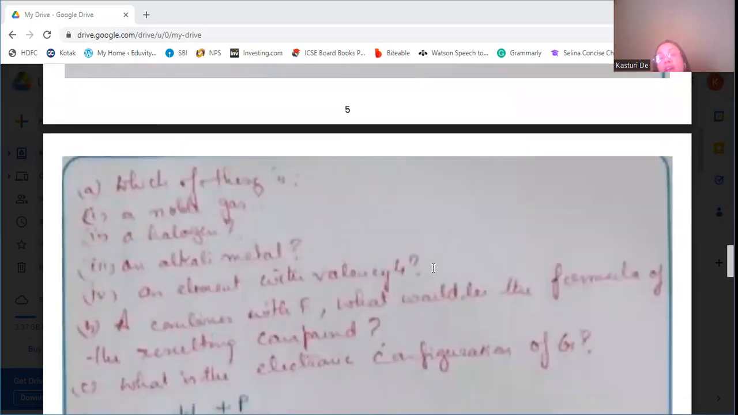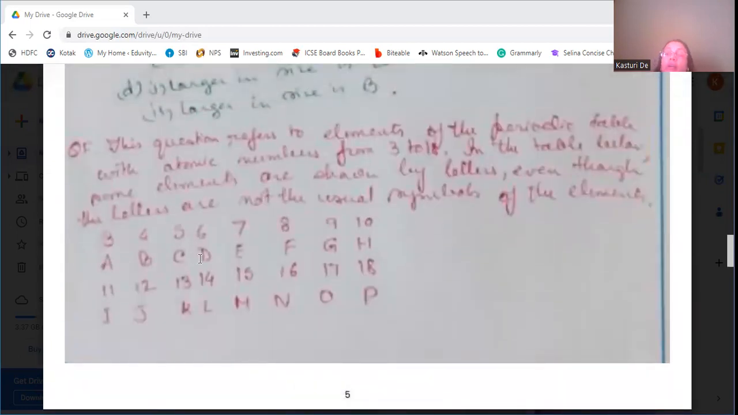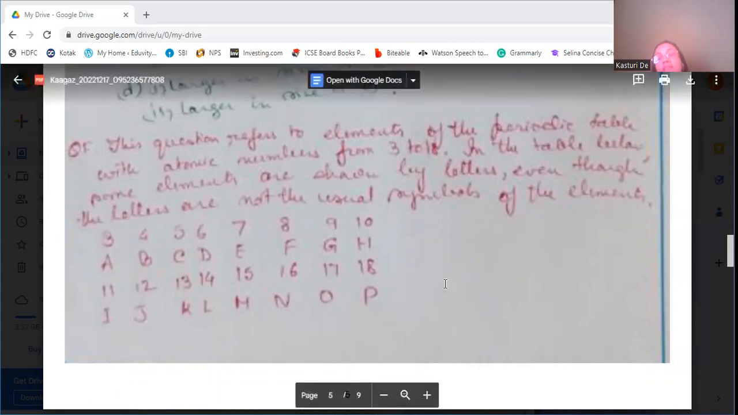Then the element which has valency 4. That means it has 4 electrons in its outermost shell. Let us come to D. D has atomic number 6, that means 2 and 4. The outermost shell has 4 electrons, so valency will be 4. Then L has atomic number 14, that means 2, 8, and 4. Therefore, it has 4 electrons on its outermost shell, so its valency is 4.